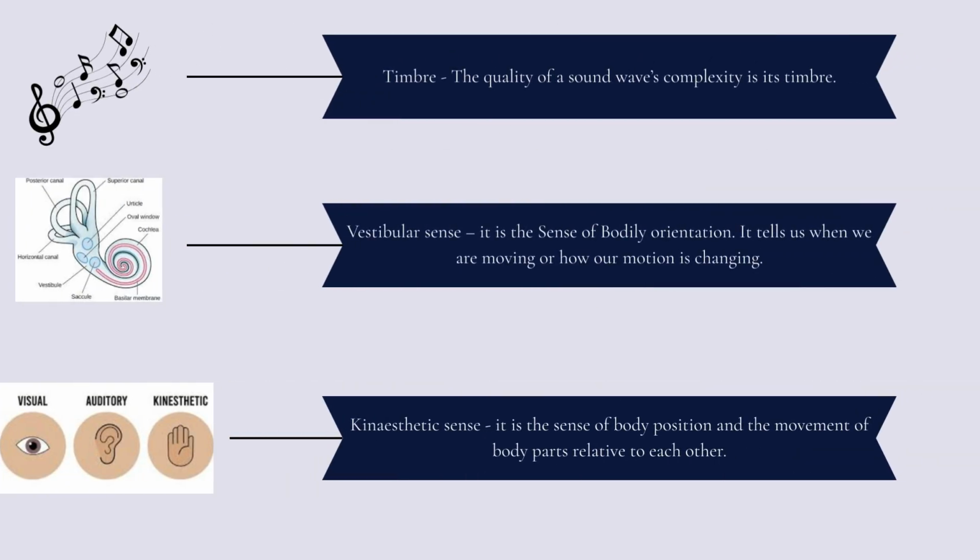Now let's see some more types of sensations. Timbre: the quality of a sound wave's complexity is its timbre. Vestibular sense: it is the sense of bodily orientation. It tells us when we are moving or how our motion is changing. Kinesthetic sense: it is the sense of body position and the movement of body parts relative to each other.